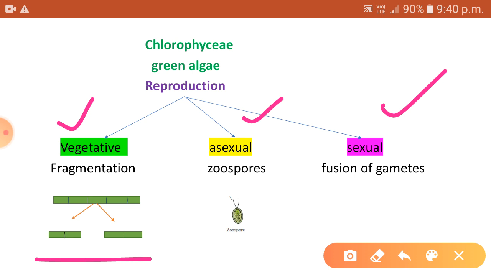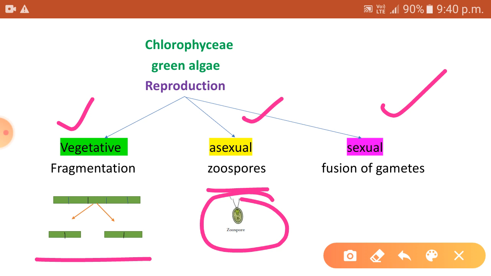Asexual reproduction is by the production of different types of spores. The most common spores are the zoospores. They have flagella, and because of the flagella they are motile. You can see the image given here.